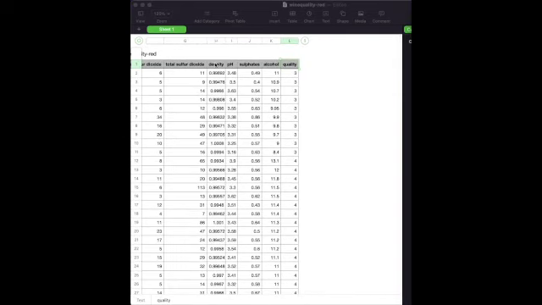The density of the wine is similar to that of water, and it depends on the percentage of sugar and the amount of alcohol in the wine. The pH is just the acidity of a wine. Most wines range between 3 to 4 on acidity, and lower acidity means it's more prone to oxidation.